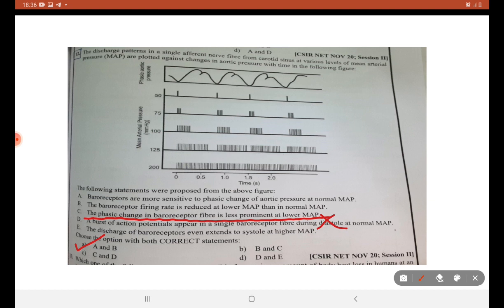Here we have lower mean atrial pressure, and here we have higher mean atrial pressure, but the phasic change in the aortic arch is prominent even at low mean atrial pressure, even at high mean atrial pressure. So according to the graph given, the phasic change in the baroreceptor fiber is not less prominent.